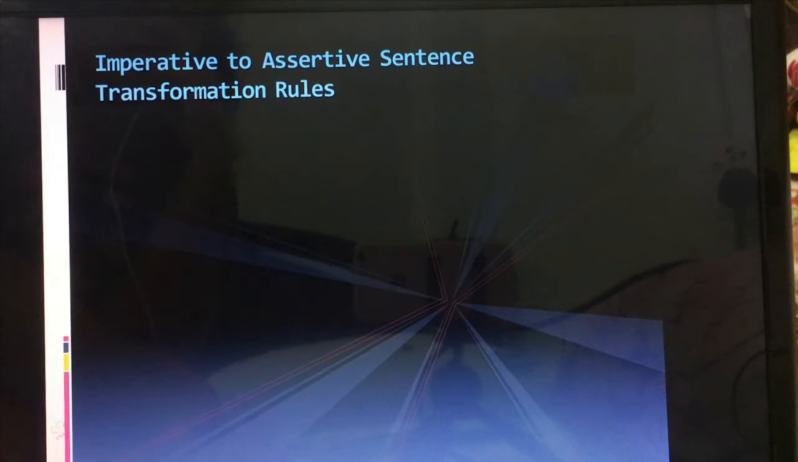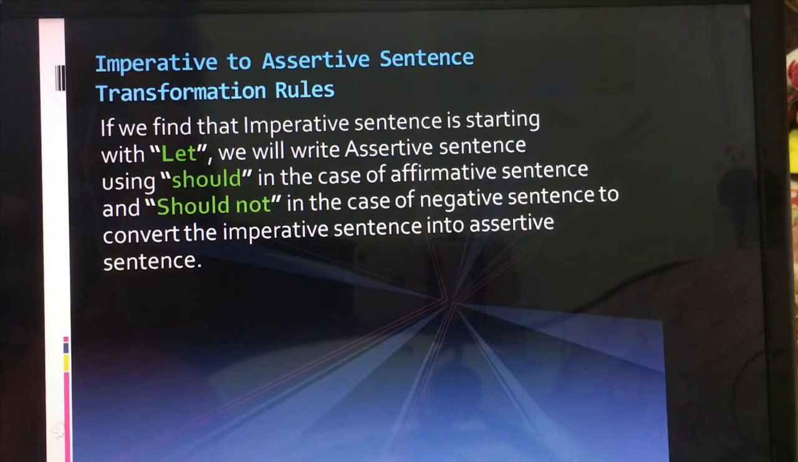Let's see another one. If we find that the imperative sentence is starting with let, okay, it's an important one, we will write the assertive sentence using should in the case of an affirmative sentence and should not in the case of a negative sentence. So if you see let in the imperative, then to change it to assertive we have to use should at the beginning if it is affirmative and should not if it is negative. Let's see an example.